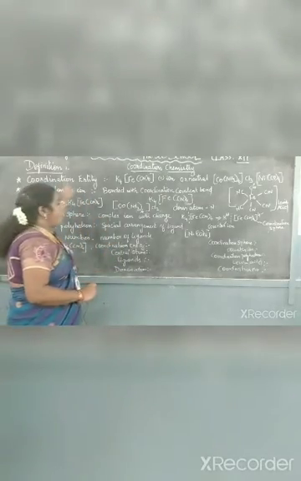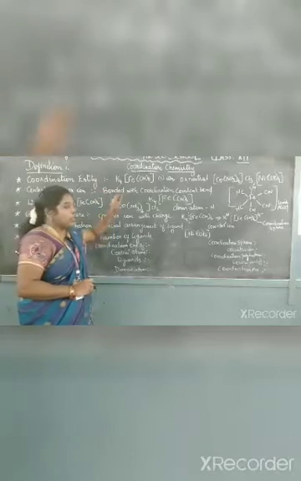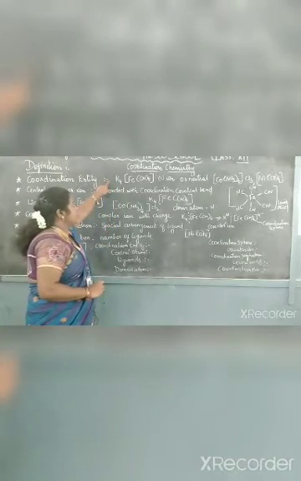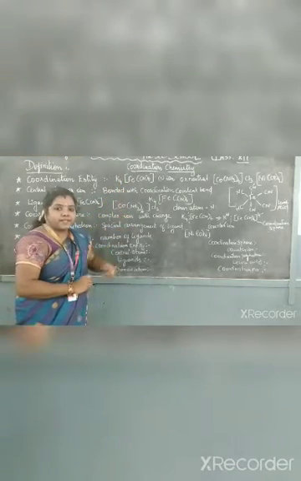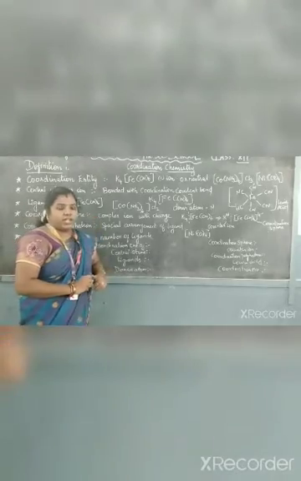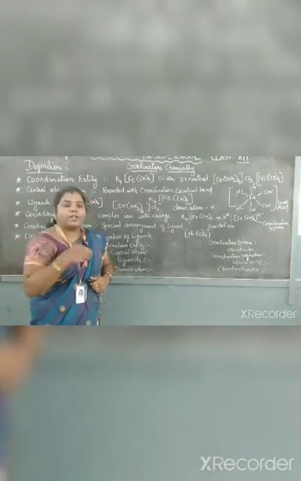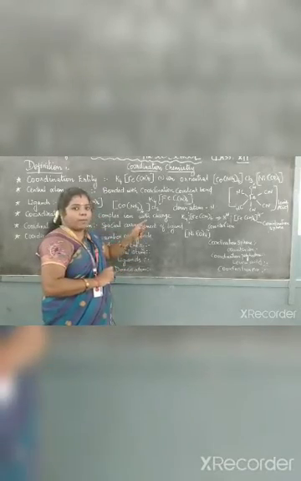First one is the coordination entity. This is an example of a coordination compound. The part of the coordination compound which is represented in the square bracket is called the coordination entity. In the example they have given, you have to find the coordination entity. Let's look at the coordination complex compound.